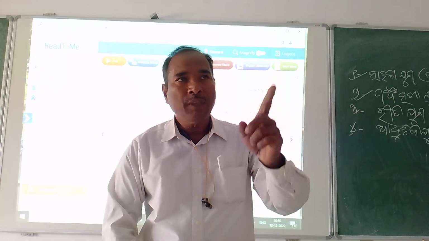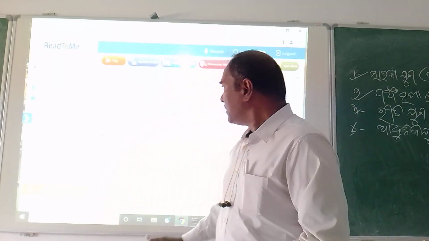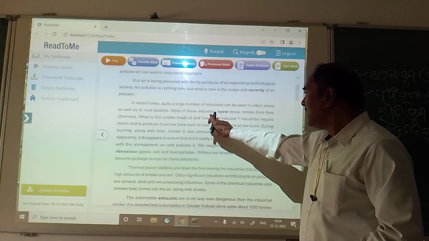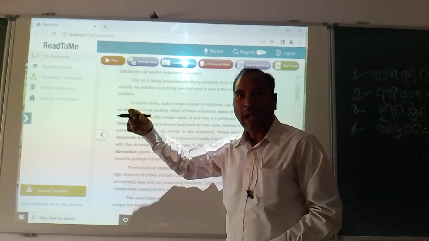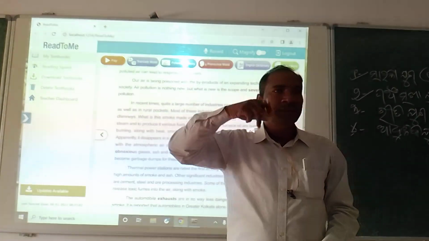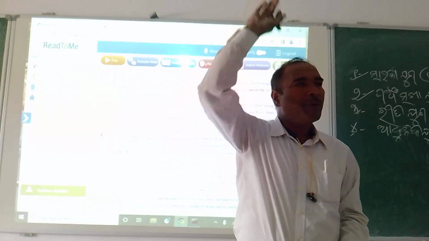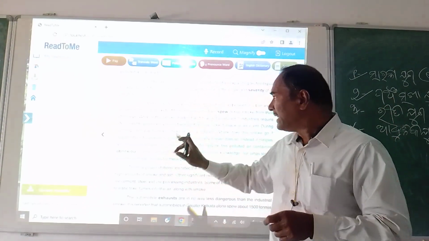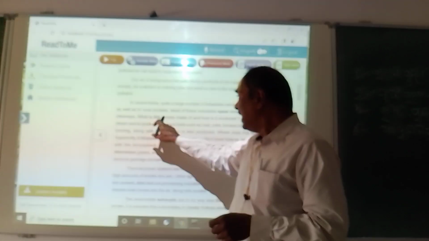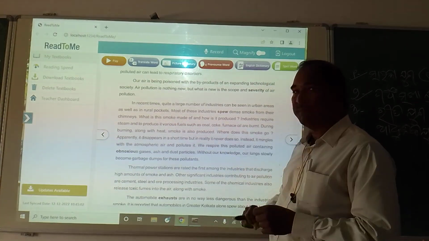Most of these industries spew dense smoke from their chimneys. I have shown in the previous picture the industry smoke exhausted from the high-tech chimney, and these gases are spewed as smoke from the chimney. And what is smoke made of and how is it produced?